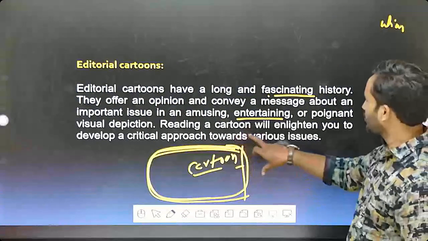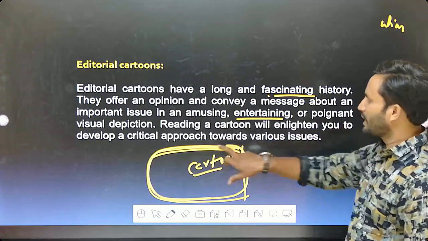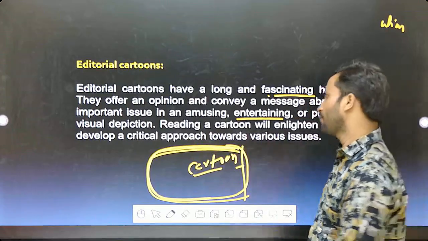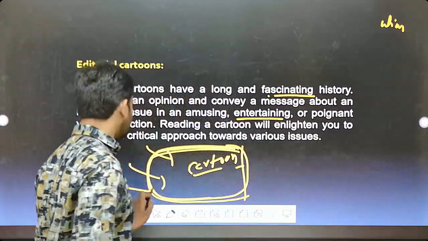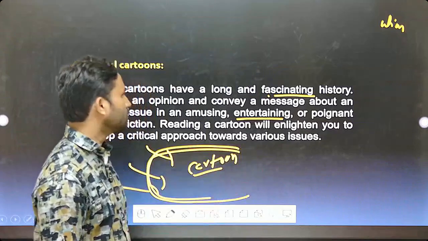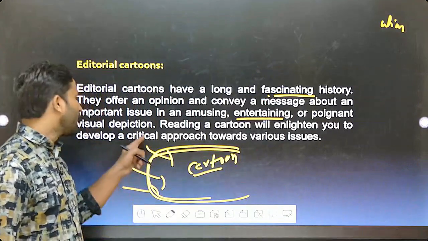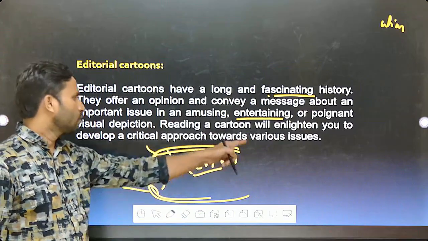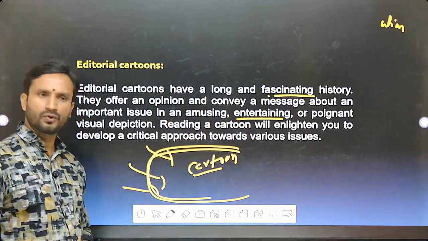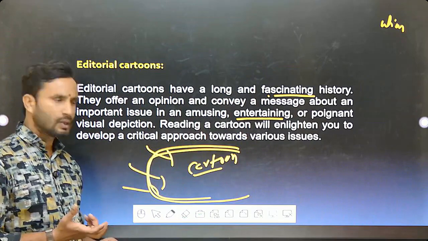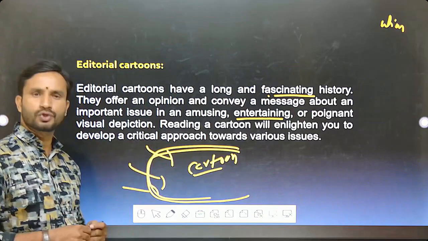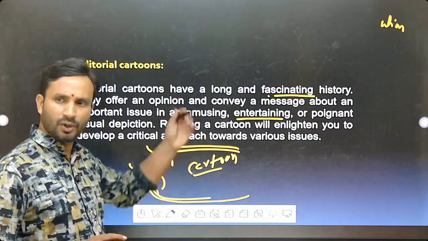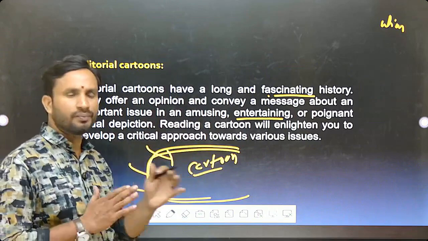Clear? Reading a cartoon will enlighten you to develop a critical approach towards various issues. So by looking at these cartoons, you can develop a critical approach towards various issues, whatever the issue may be. Clear? So a critical approach would be developed in a systematic way. I told you the systematic way in which we have to develop the issue.